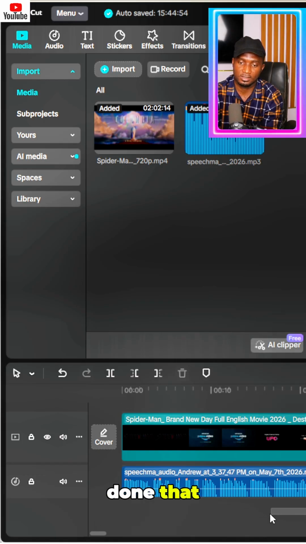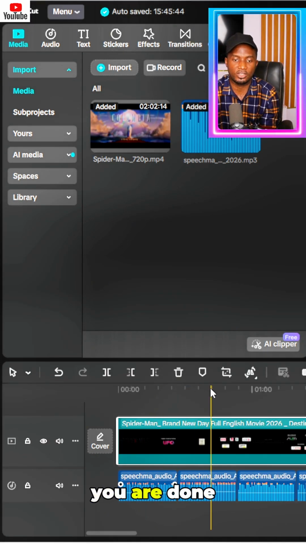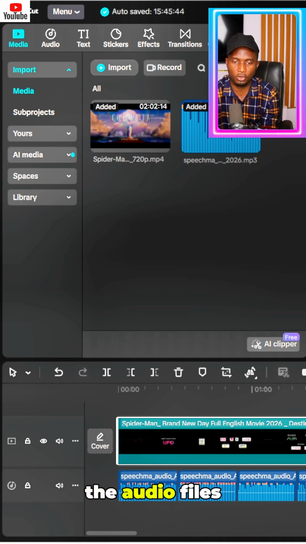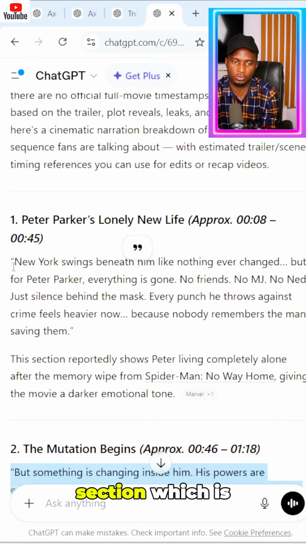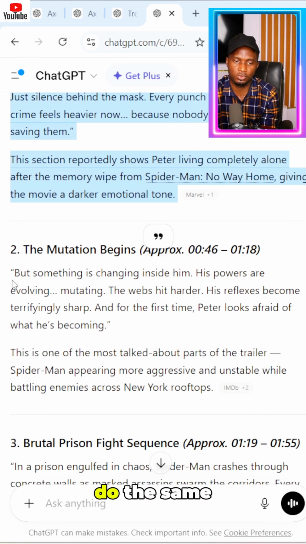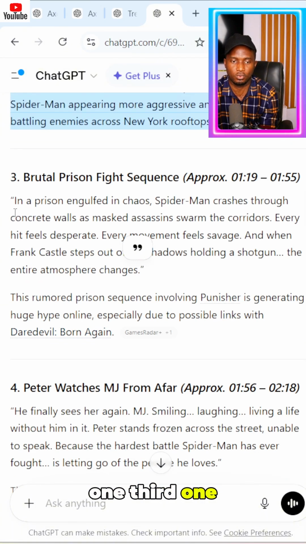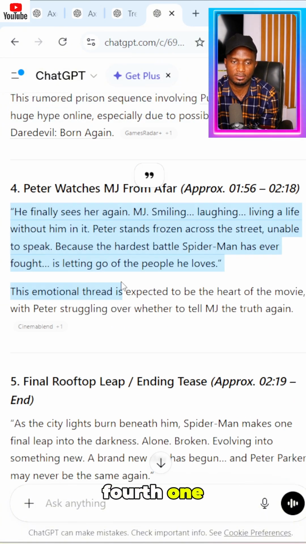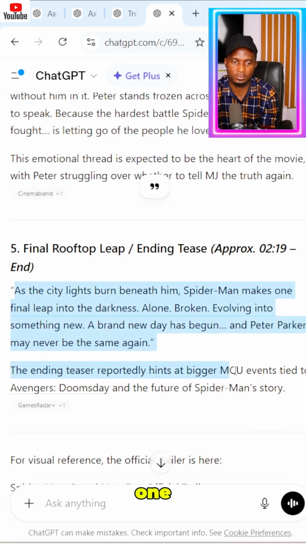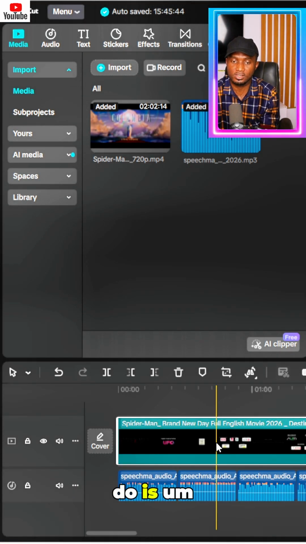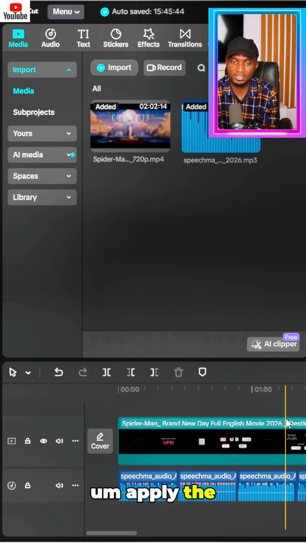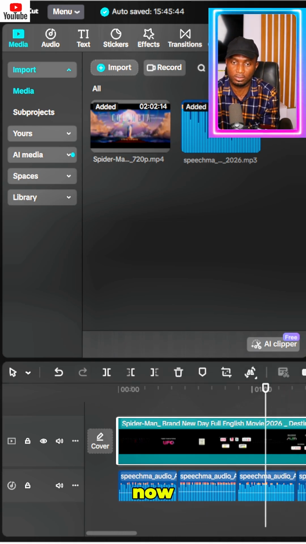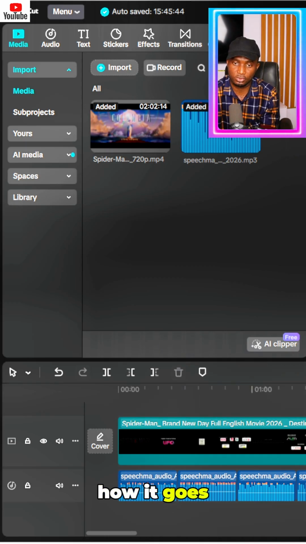You have done that. Okay, so once you are done laying the audio files on the timeline, depending on the number of sections you have here, this is the first section which we have audio for. Do the same thing for the second one, third one, or fourth one, then this is the fifth one. So the next thing you should do is come over to this place and apply the following settings that I will show you now. Now, this is how it goes.